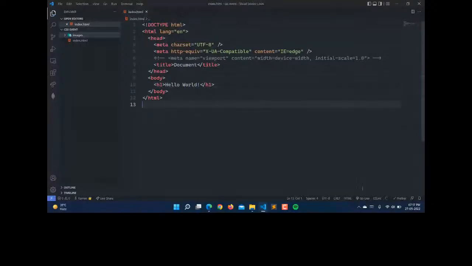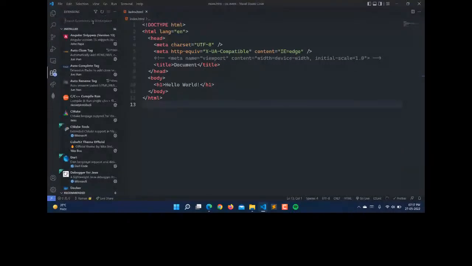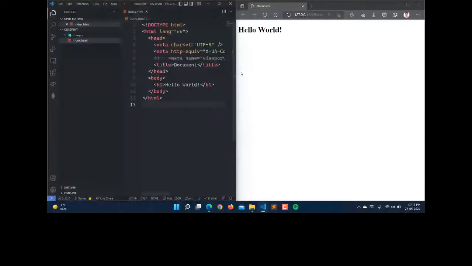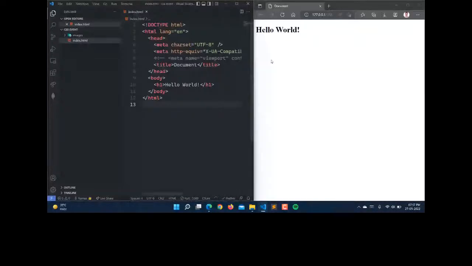And I'm opening it with the live server here. If you don't have the live server, you can simply go to the extensions, search for live server and simply install it. Here I'm opening with the live server, so it is starting. Now you can see that we have a hello world here. Let me open the VS Code as well. So we have just a hello world.